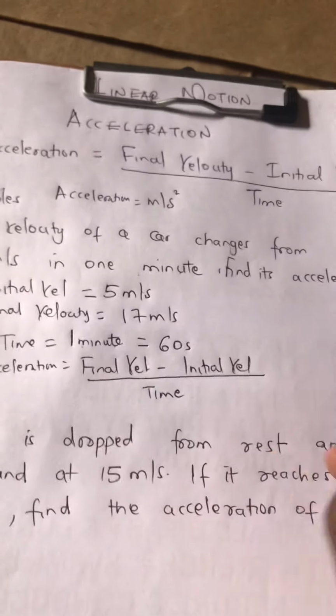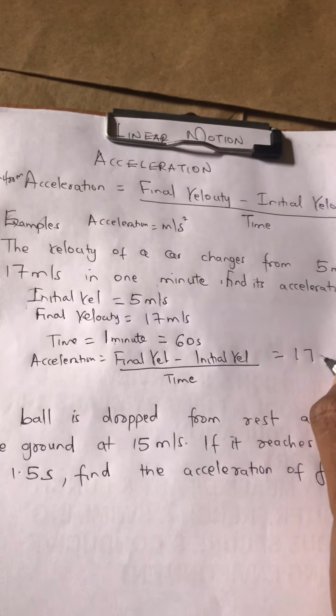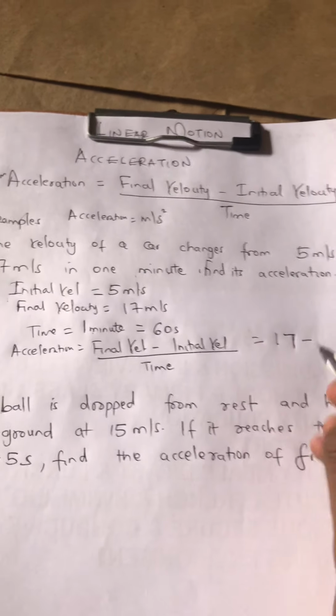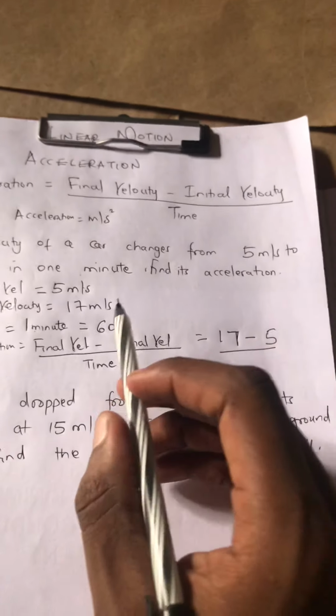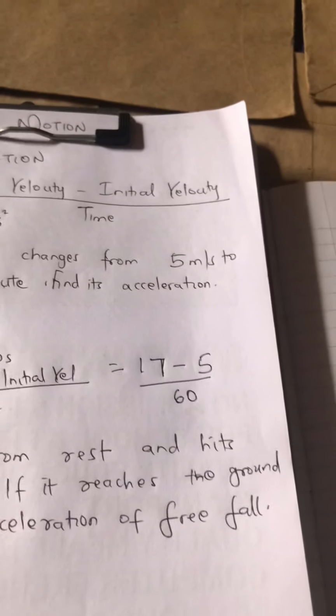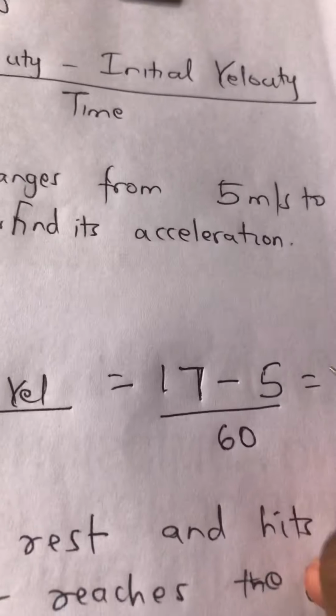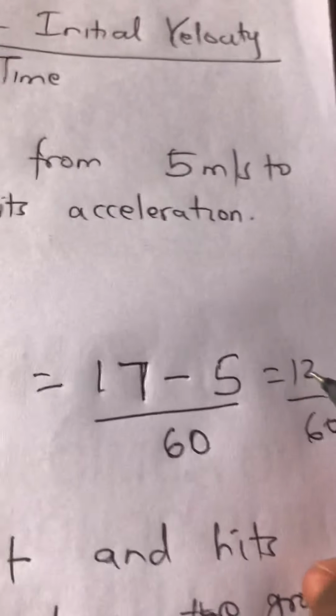The final velocity in our case tumepata ni 17. Then the initial velocity mahali ilianzia ni 5. Then our time is 60 seconds. So this is 17 minus 5, which is 12. Then 12 divided by 60.